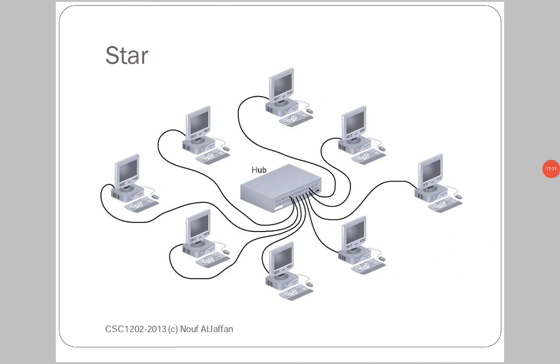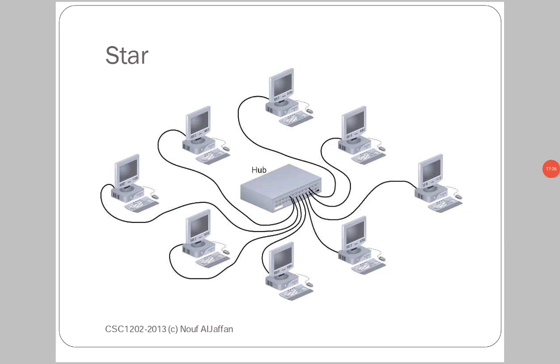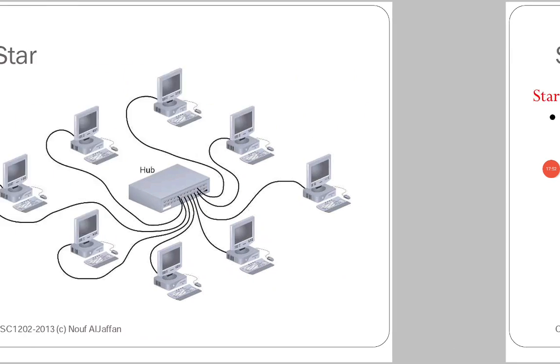So the third one is star network. This is the diagram of establishing a star network. Generally in a star network, all the nodes or computers or devices are connected to a centrally located network device called hubs, switches, repeaters, like that. So what are the advantages, features and applications of star network?